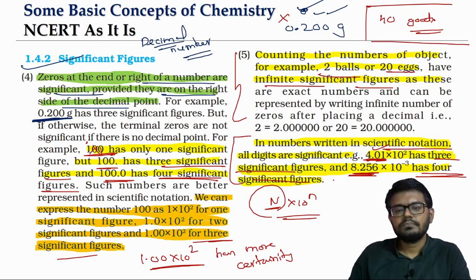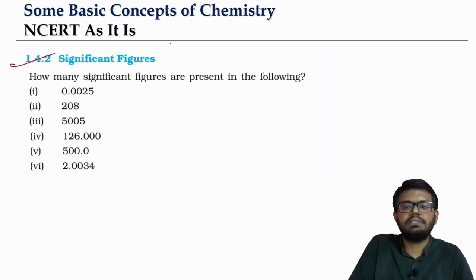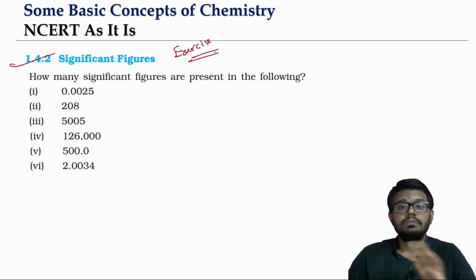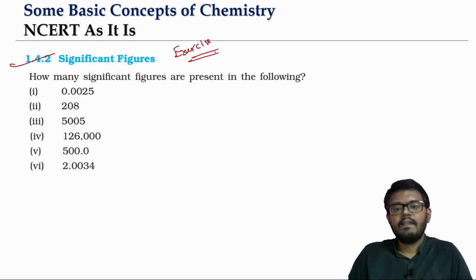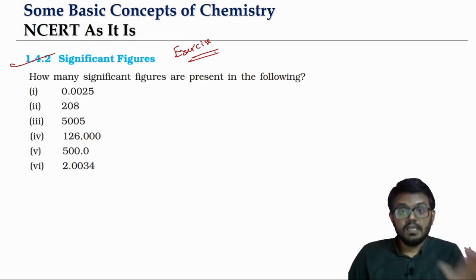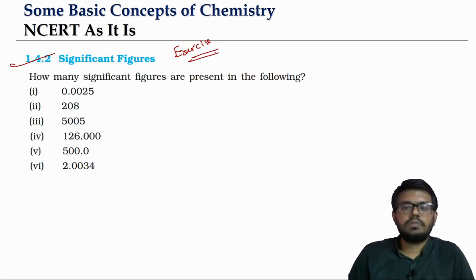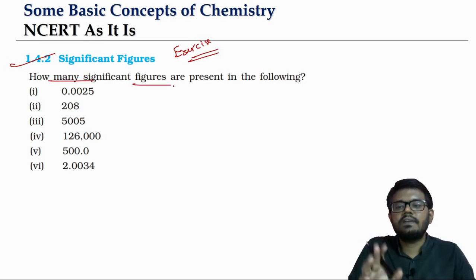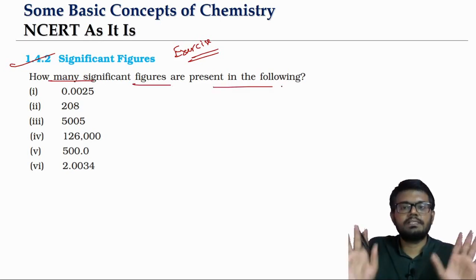Okay. Now we'll just take one question. This is an NCERT exercise question. Because we want to review NCERT, as much as possible we are taking questions from the in-text. If it is not there, we are trying to pick up some questions from the exercises. That's it. Question is simple. How many significant figures are there in the following representation?